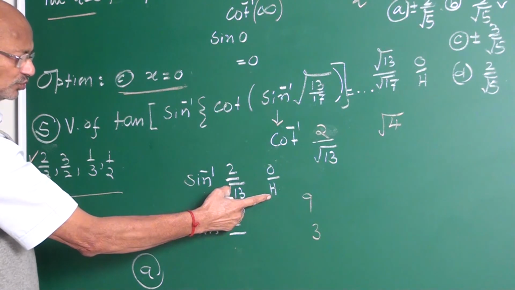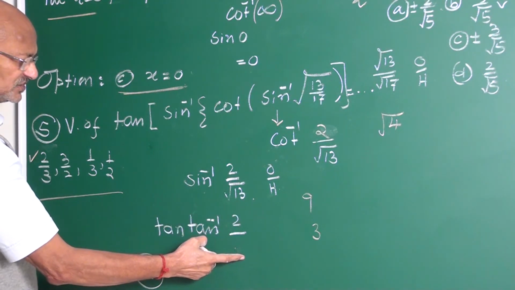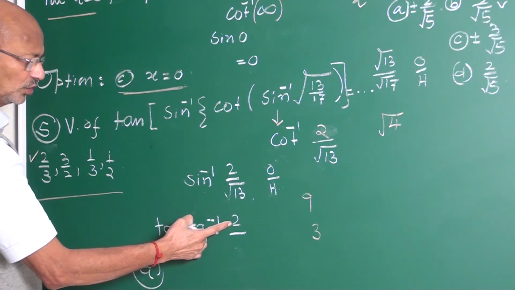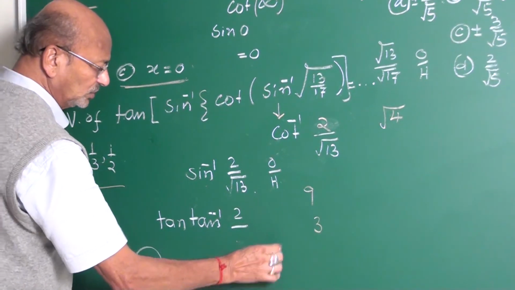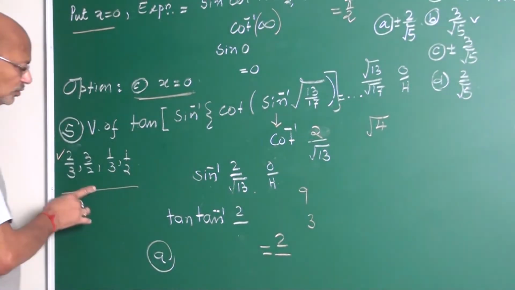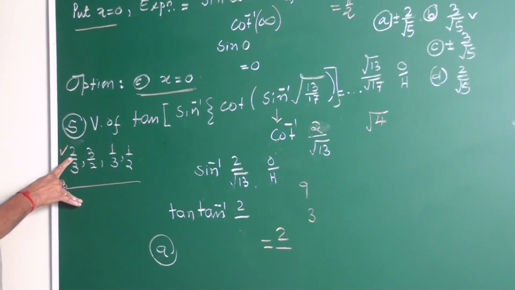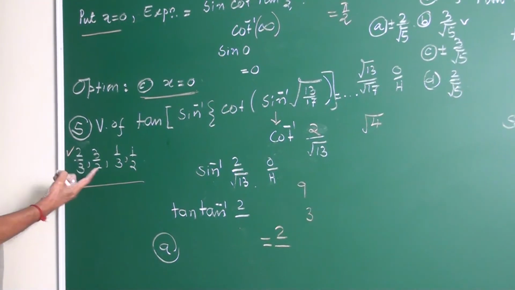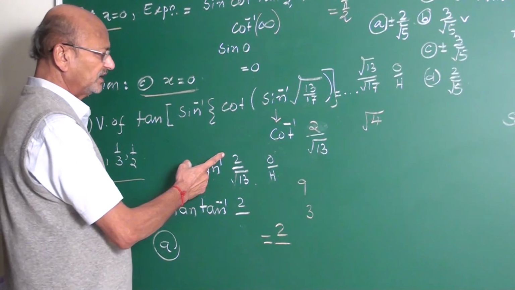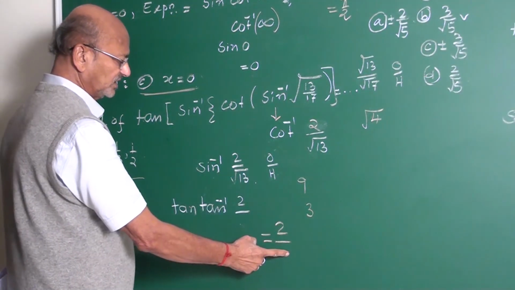Opposite upon hypotenuse, opposite upon adjacent. Opposite is 2. Numerator is 2, my friend. Tan of tan inverse, numerator is 2. Go with this. With numerator 2, only one option is there. Mark it. Now, if you wanted the denominator, what is it? 13 minus 4, 9. Square root of 9 is 3. You have 3.